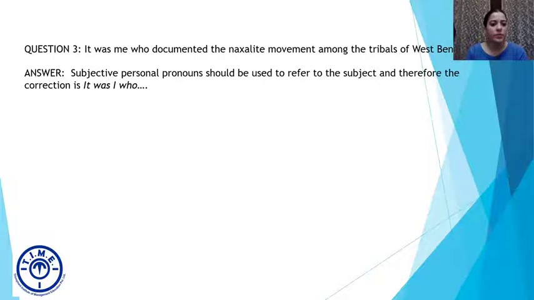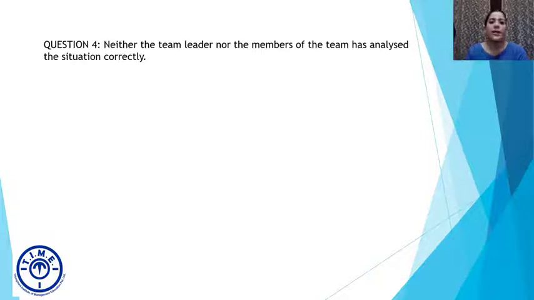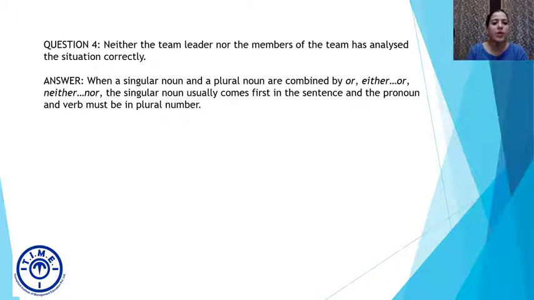All right. Question number 4. Neither the team leader nor the members of the team has analyzed the situation correctly. As we saw earlier, neither is used in cases of only two entities. So the two entities here are team leader and members of the team, right? It's connected by nor. So what do you think the error is here? So we come across another rule which says that when a singular noun, which is the team leader, and a plural noun, which is members, are combined by or, neither nor, the singular noun usually comes first.